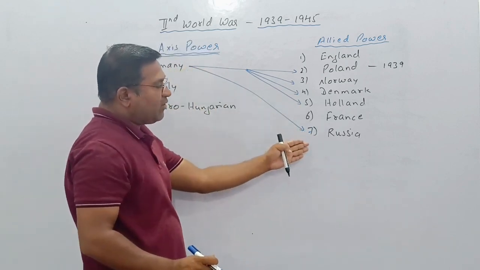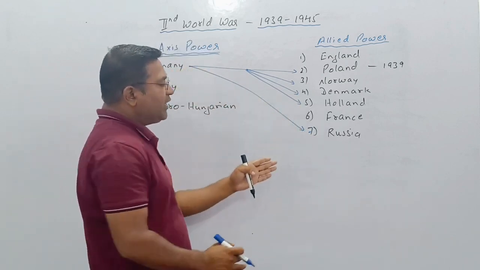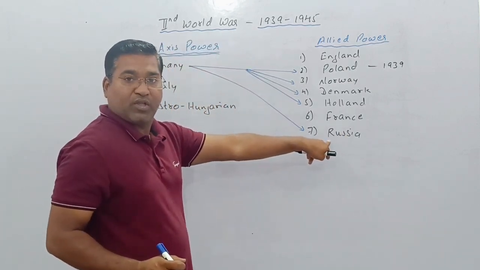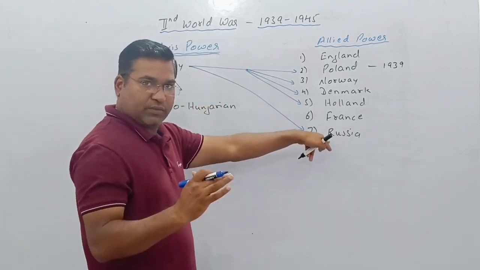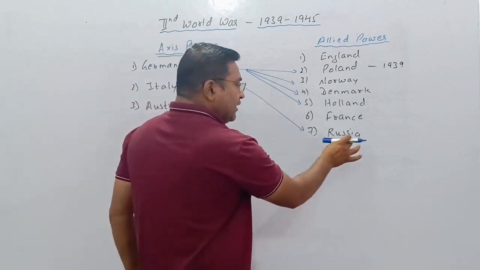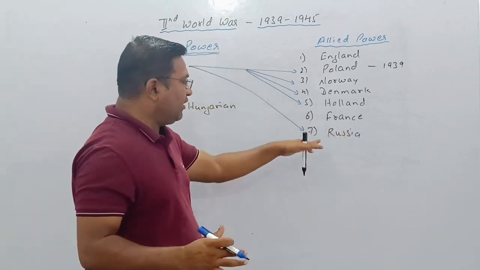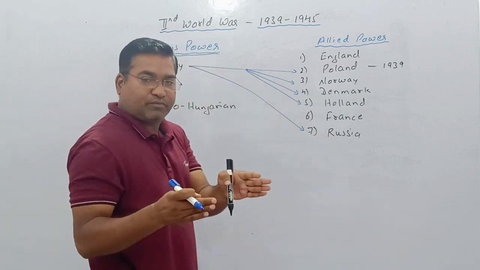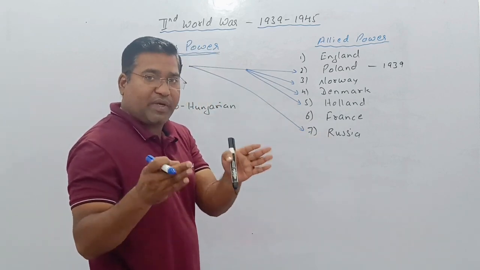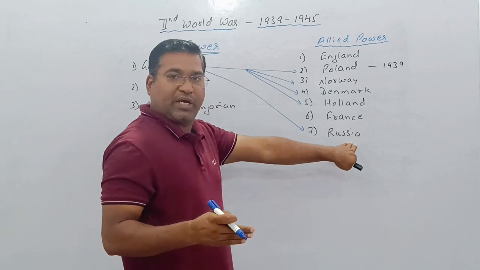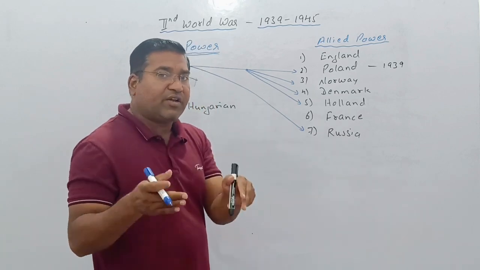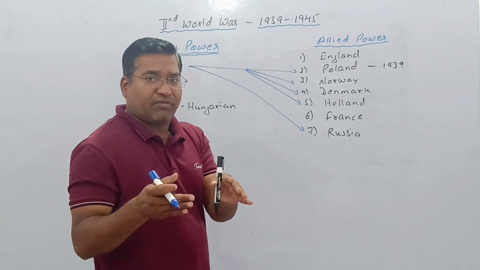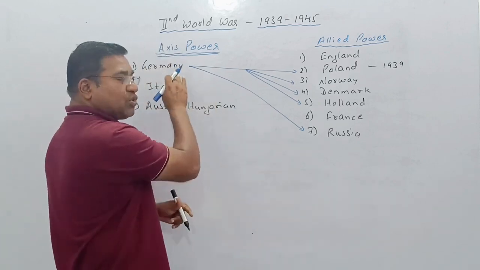When Germany attacked Russia, it reached the center part of Russia. Almost Russia lost. But by God's grace, when Germany attacked Russia, it was winter in Russia. This severe winter caused the deaths of many German soldiers.